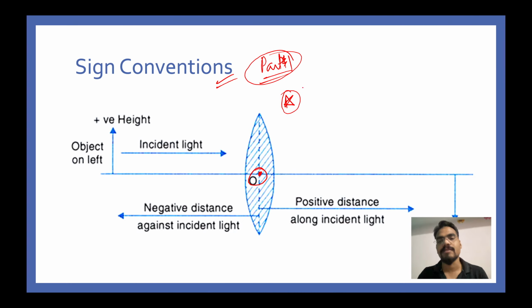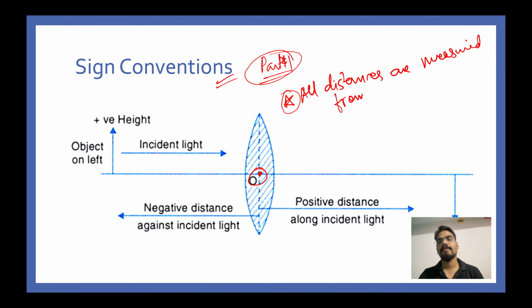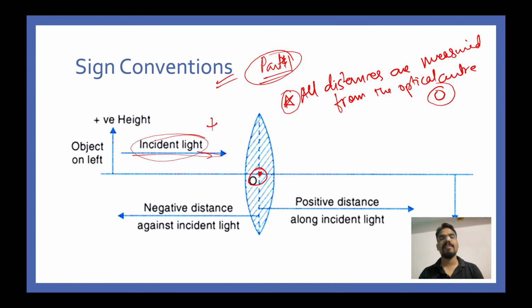So all distances are now measured from the optical center O, and rest everything remains the same. That is, if you are moving in the direction of incident light and you're measuring the distance, then the distance is going to be positive, and if you are moving against the direction, then the distance is going to be negative. That is the rule.